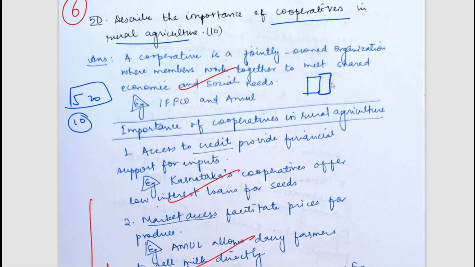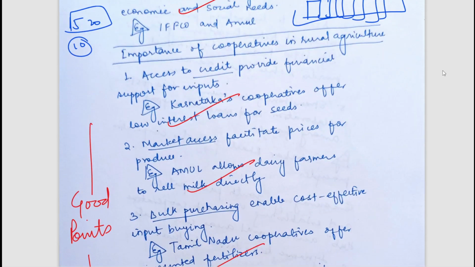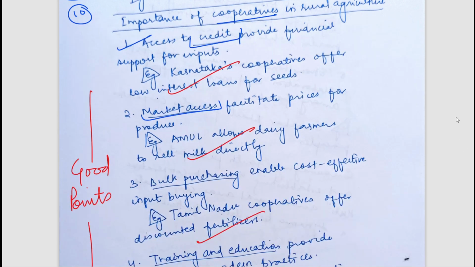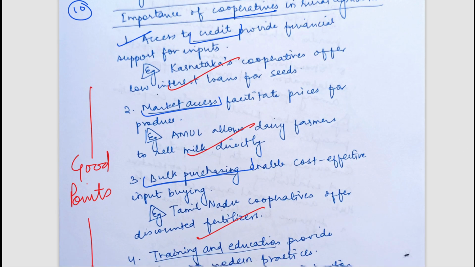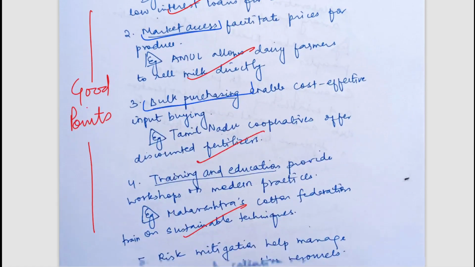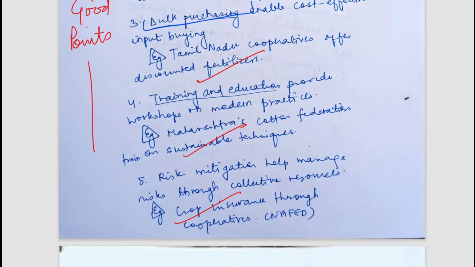Suppose there are 10 small, marginalized farmers. They do not have that much relevance, but when all these 10 come together, they have relevance in production, relevance in marketing. So all these things can be helpful. Now what is the importance of cooperatives in rural agriculture? It lets you access credit, market access increases, bulk purchasing can be done, and obviously it should be less costly, training and education, risk mitigation.